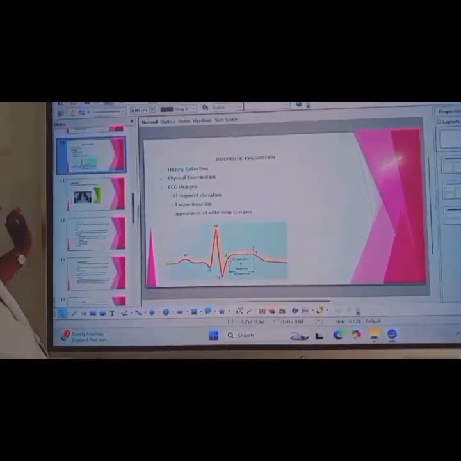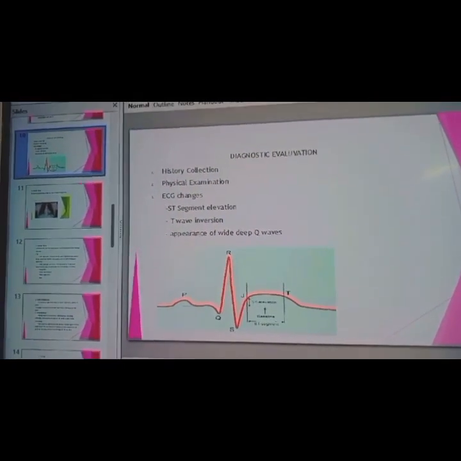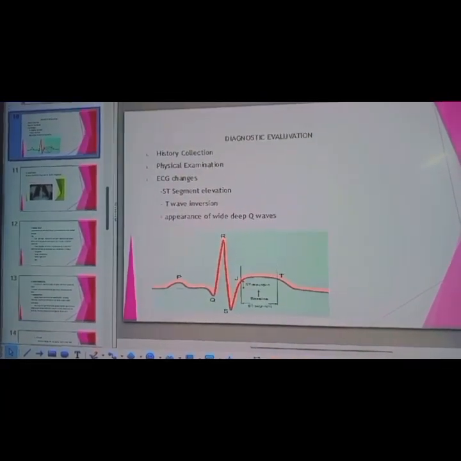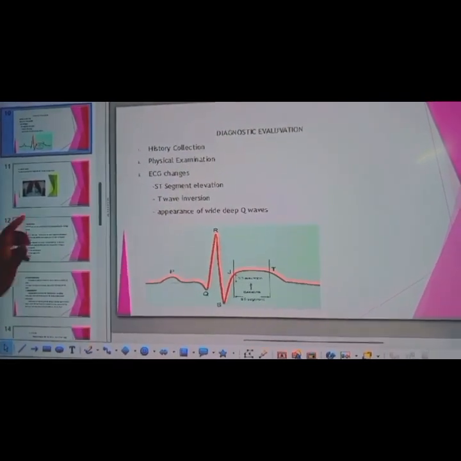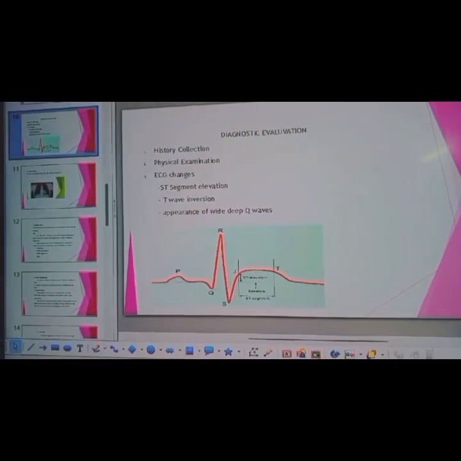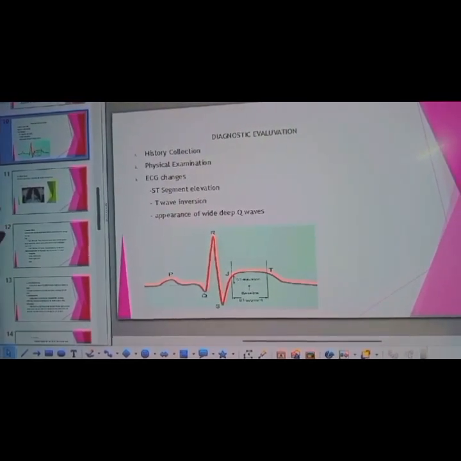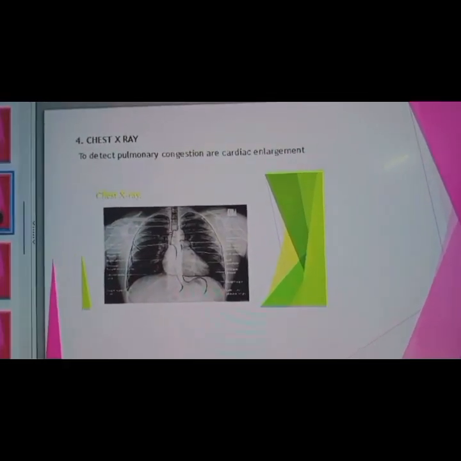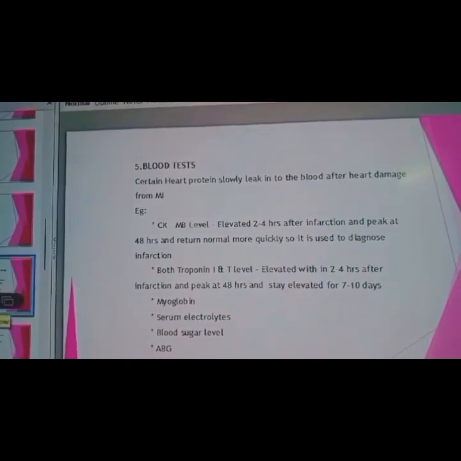Next, diagnostic evaluation. First, we have to collect the patient's history. Second, physical examination. Third, ECG changes: the ECG waves show ST segment elevation, T wave inversion, and appearance of wide, deep U waves. Then X-ray chest to detect pulmonary congestion or cardiac enlargement, cardiomegaly.